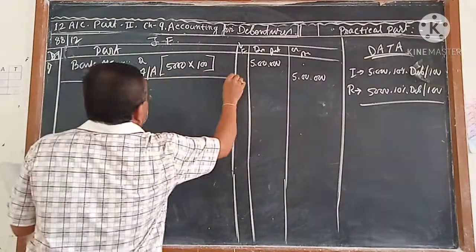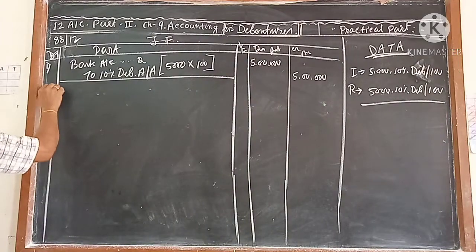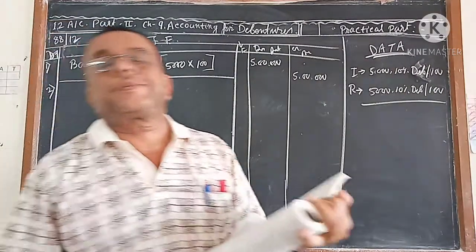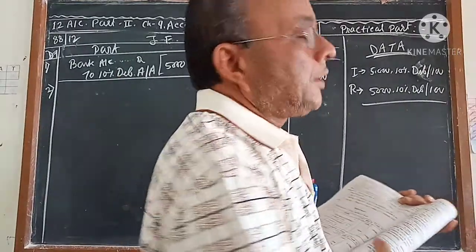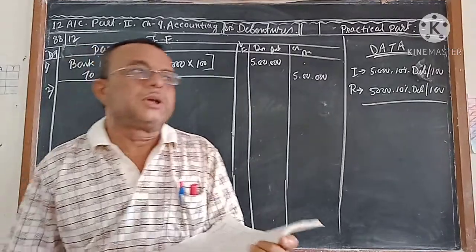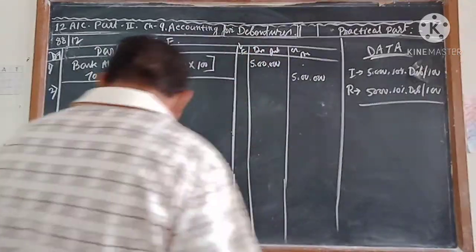Next, the second journal. I think some of you know that the second journal is the transfer entry. The money which you are collecting from the debenture holder in the name of application and allotment, you are transferring to the debenture account.